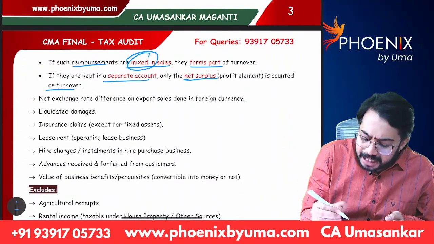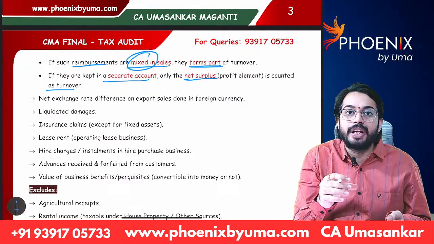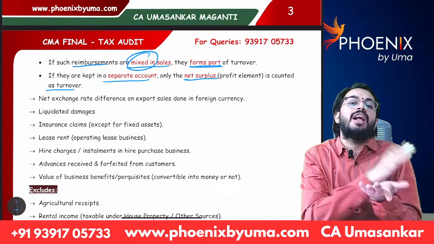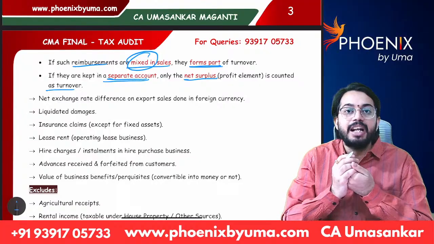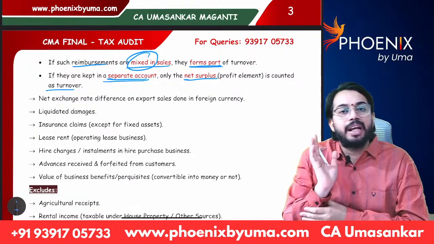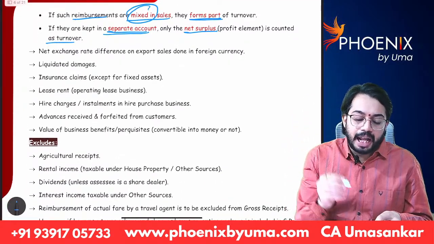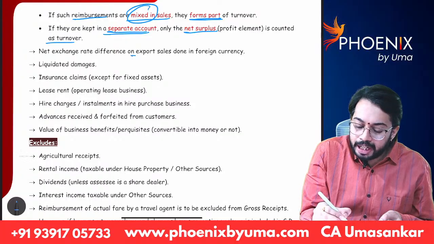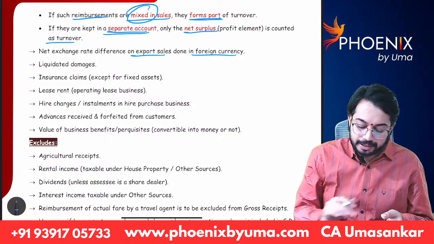Reimbursements mixed in sales are also treated as turnover. However, if a separate account is maintained, only the actual sale value will be taken as turnover. Okay. Next. Net exchange rate difference on export of sales done in foreign currency. What do you mean by this?